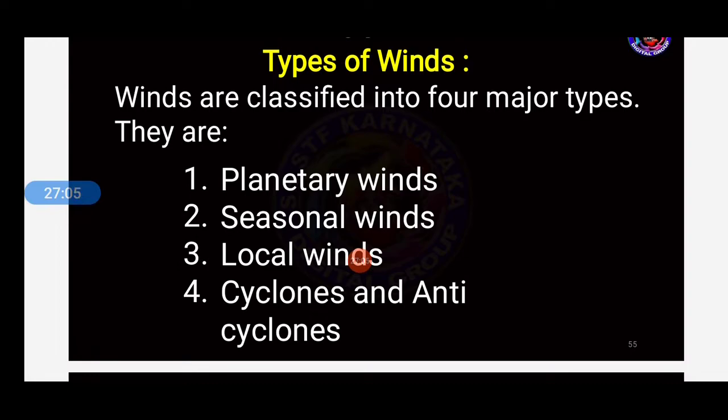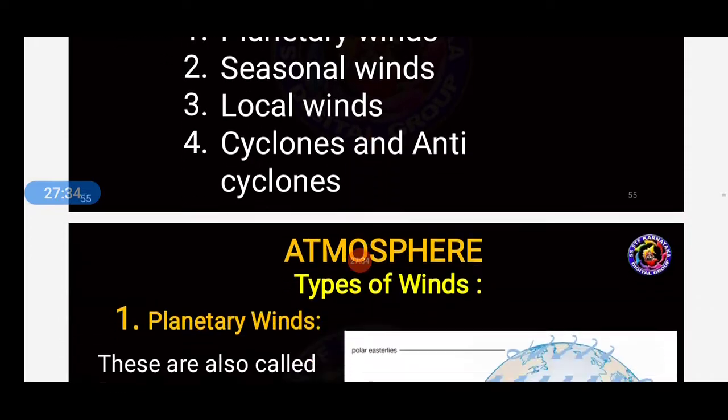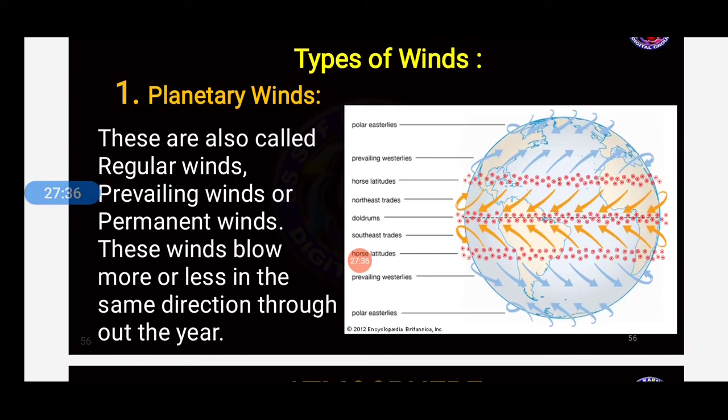Further, the types of winds are divided, students. Now let us see, winds are classified into four major types. They are planetary winds, seasonal winds, local winds, and cyclones and anticyclones. These are the types of winds, students. In the next class we will discuss these winds.